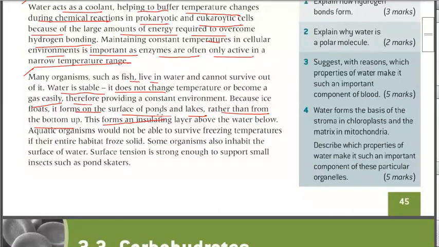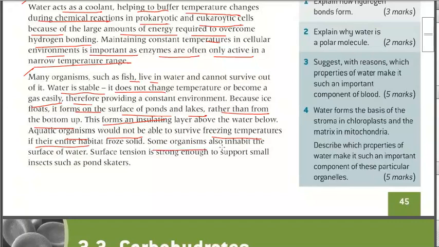This forms an insulation layer above the water below. So aquatic animals are able to survive freezing temperatures in their habitat.